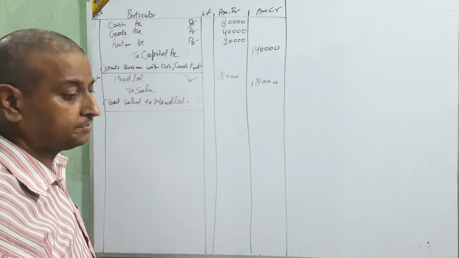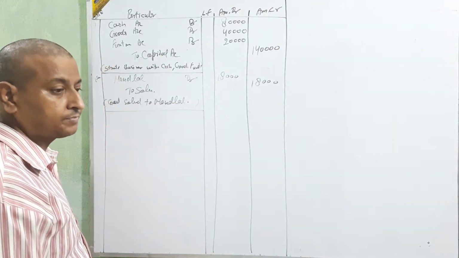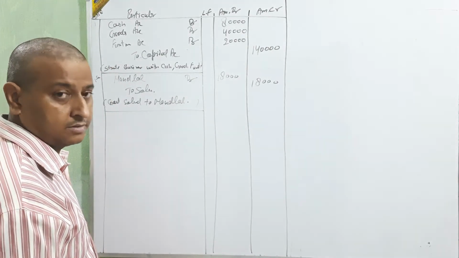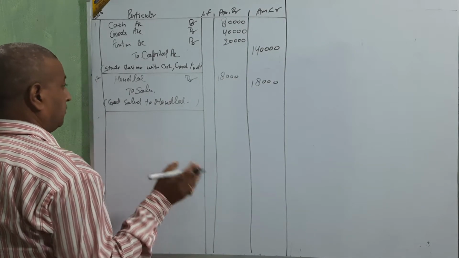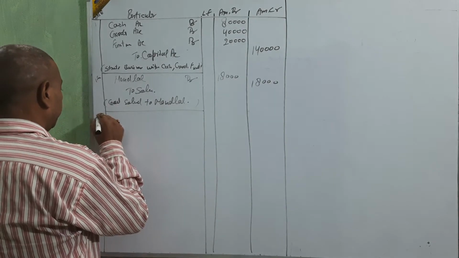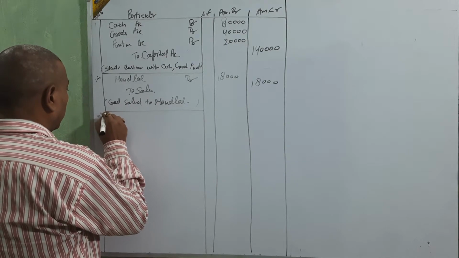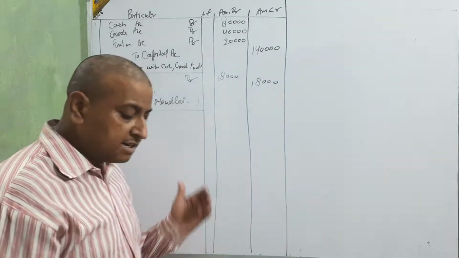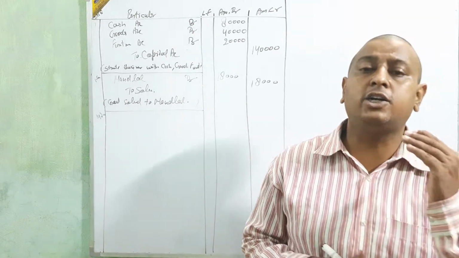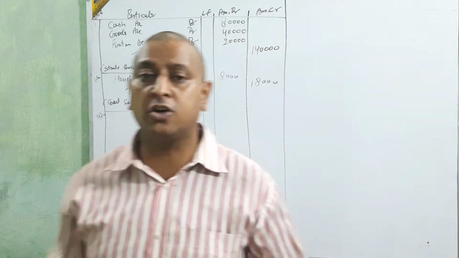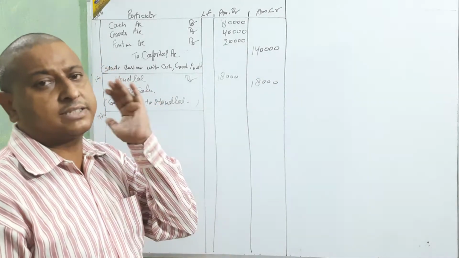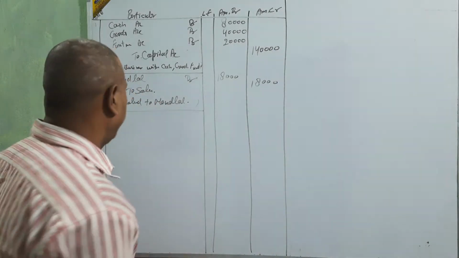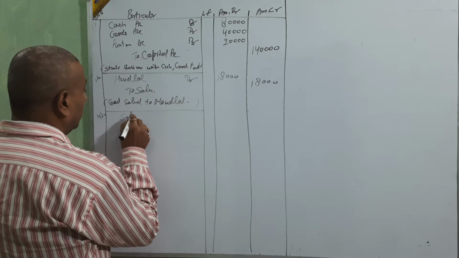Next. Nandlal returned goods of the list price of 4,000, on June 4. First you sold, and then Nandlal returned the goods. It means sales return, and sales return is always debit, because sales is credit and sales return is debit.